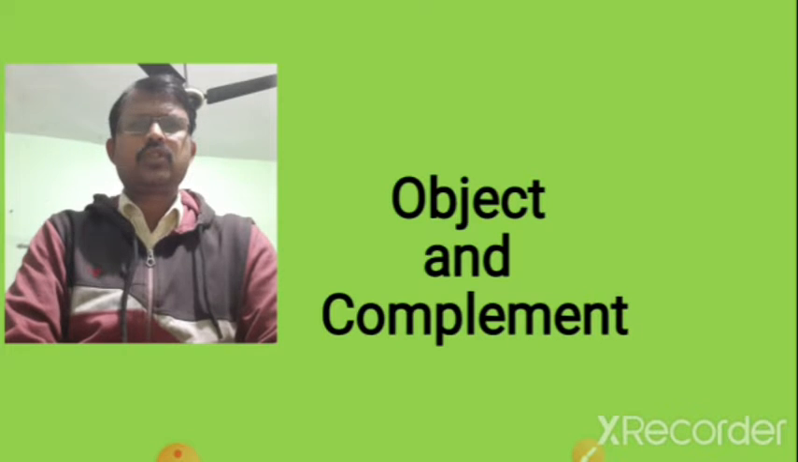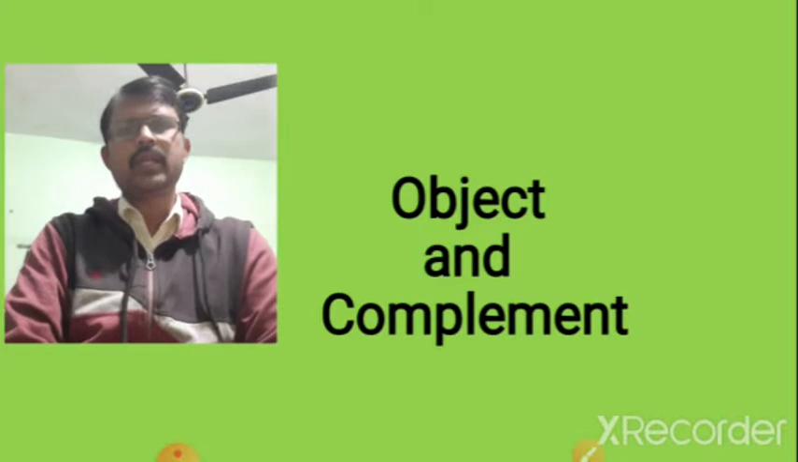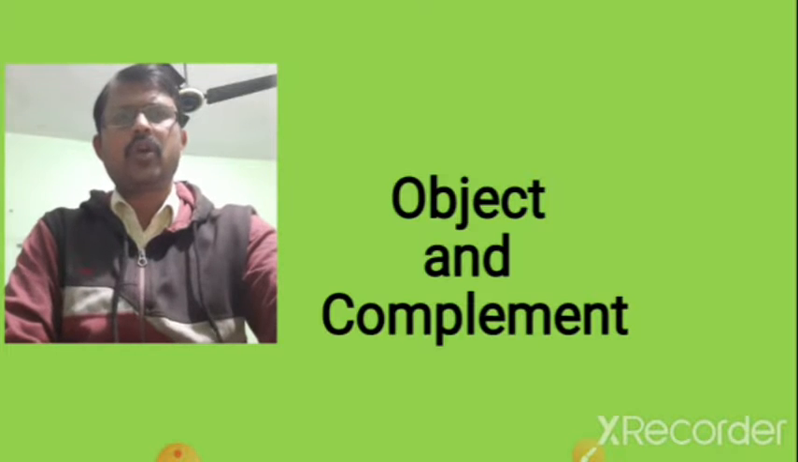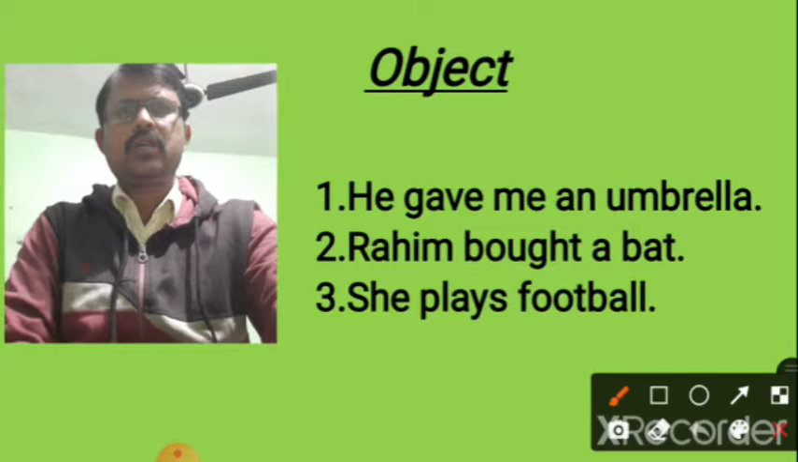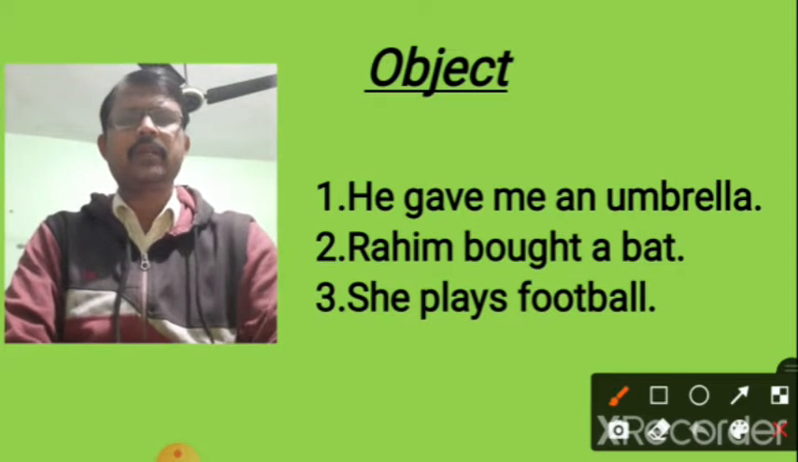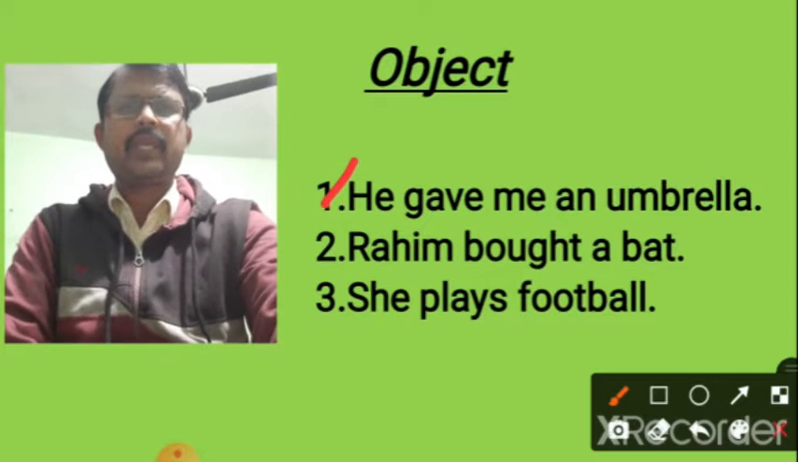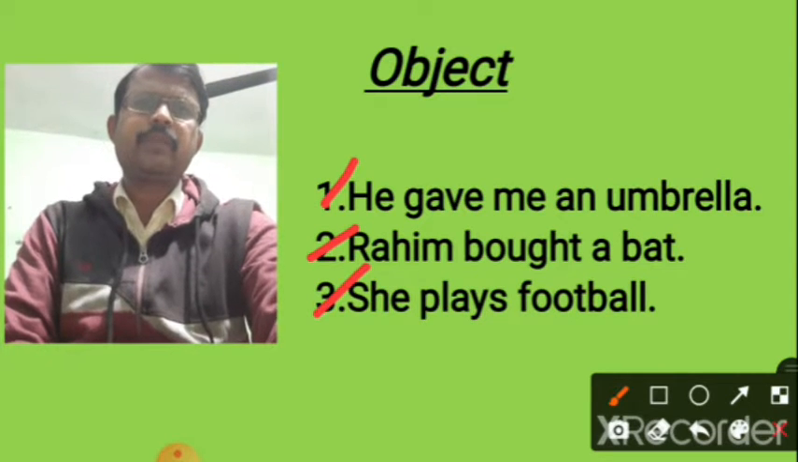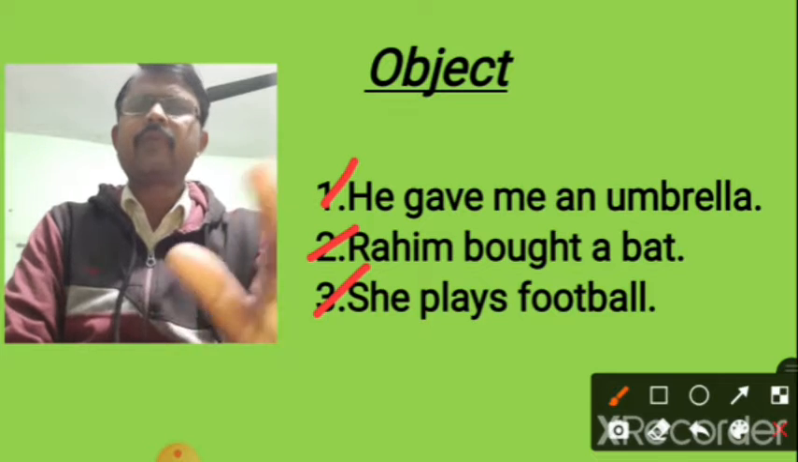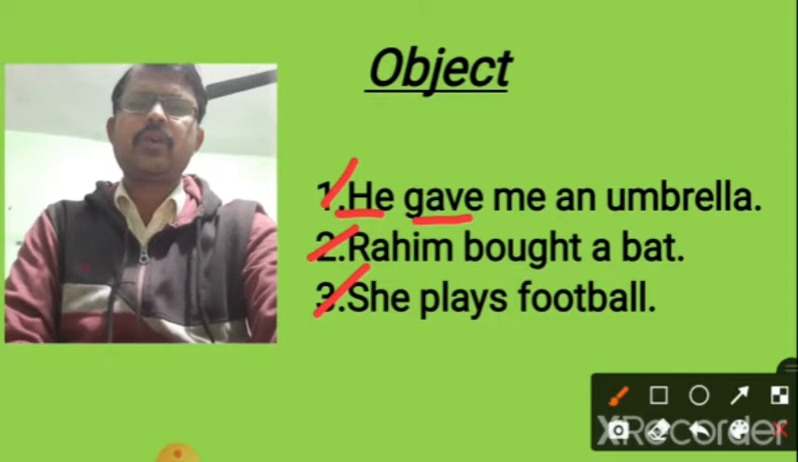In this class, we learn a very good topic of English grammar, object and complement. So without delay, let's go to the topic object and complement. Look at the three sentences here written. First one is he gave me an umbrella. Second, Rahim bought a bat. Third, she plays football. In the first sentence, he is the subject and gave is the verb.